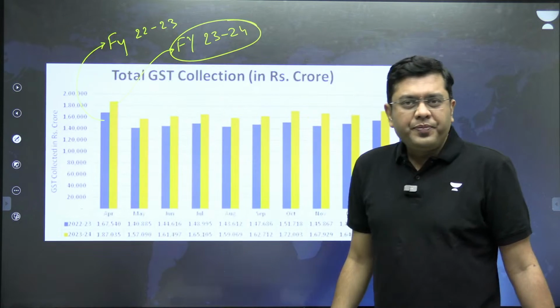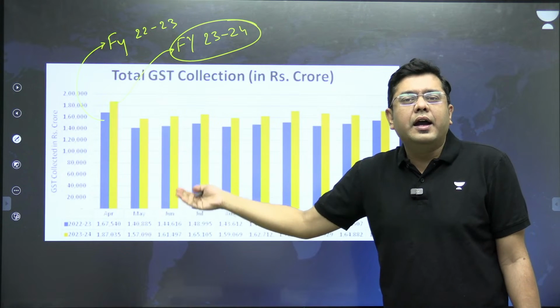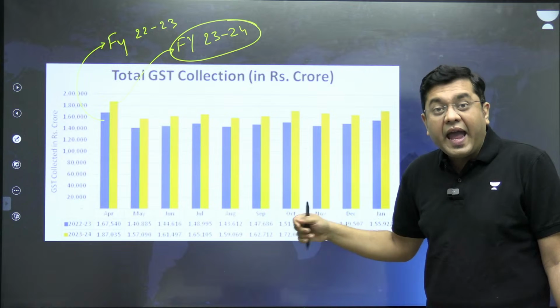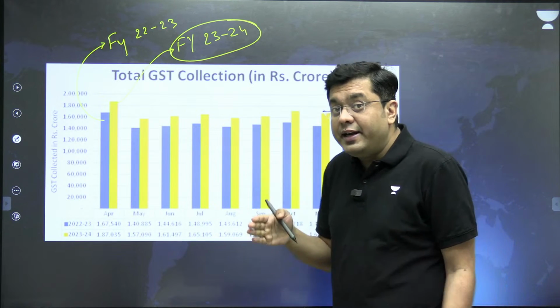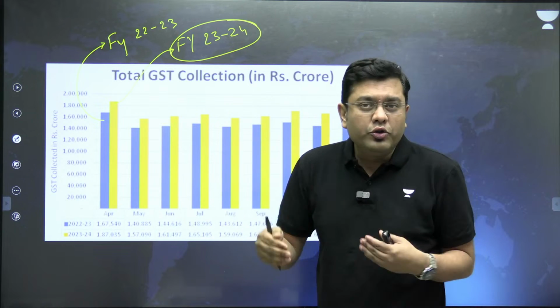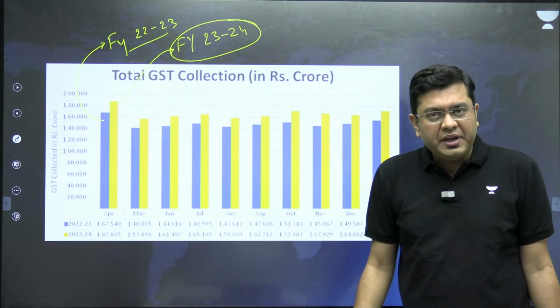So observe that as compared to last year, there has been a continuous rise in GST collection month after month, and that too on a comparative year-on-year scale. There also the GST revenue has increased from the previous financial year.